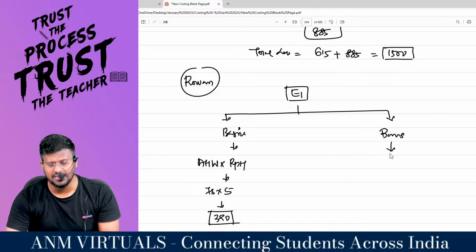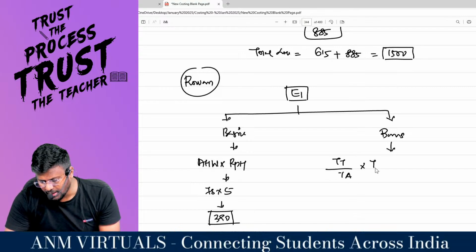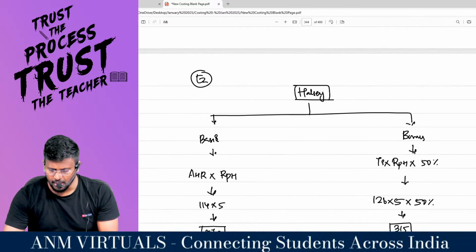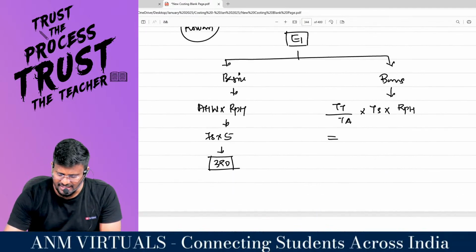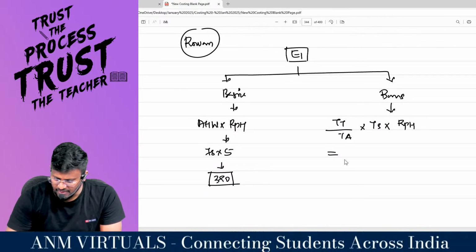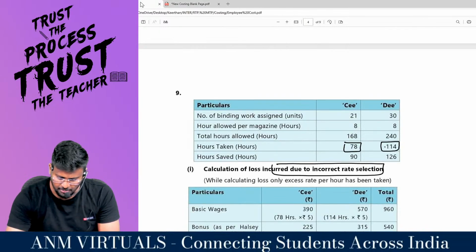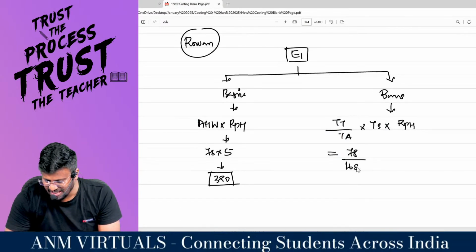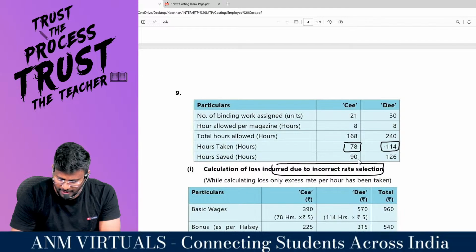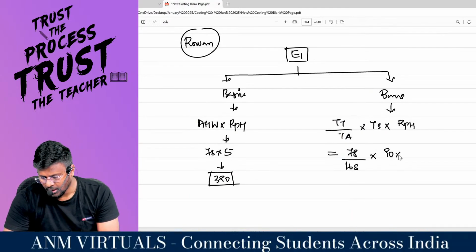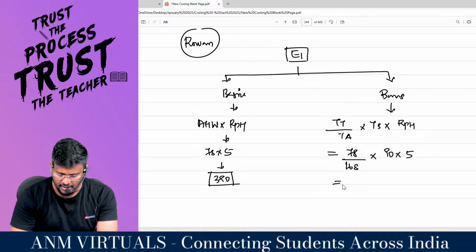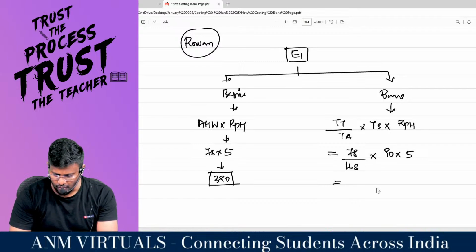Rowan says time taken divided by time allowed into time saved into rate per hour. What is the time taken by the first employee? I am using the ICAI table. Time taken is 78 hours, divided by time allowed, which is 168 hours, into time saved, which is 90 hours, into the extra payment of 5 rupees. So 78 divided by 168 shows an efficiency of 46%.